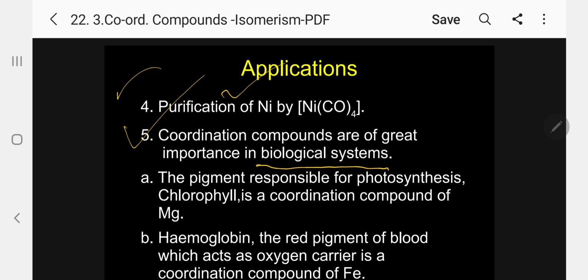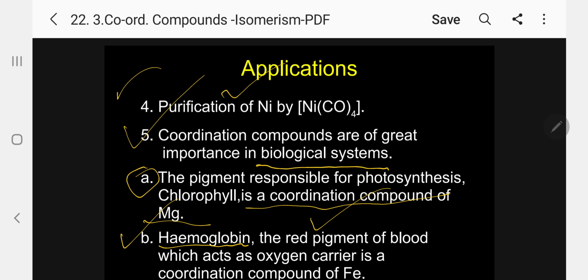In biological systems, let me discuss one by one. A. The pigment responsible for photosynthesis, chlorophyll, is a coordination compound of magnesium. So magnesium is present in the form of a coordination compound, which is responsible for photosynthesis taking place in the leaf. Kindly follow. B. Hemoglobin, that is our blood.